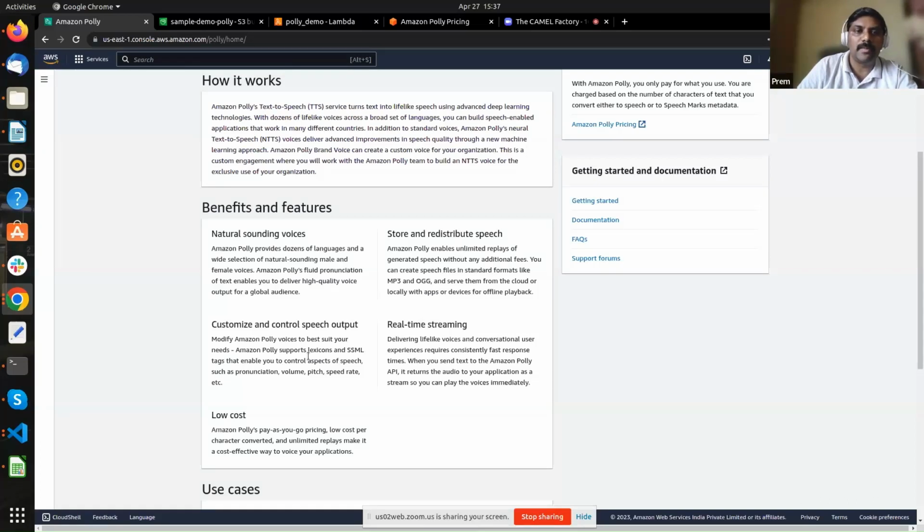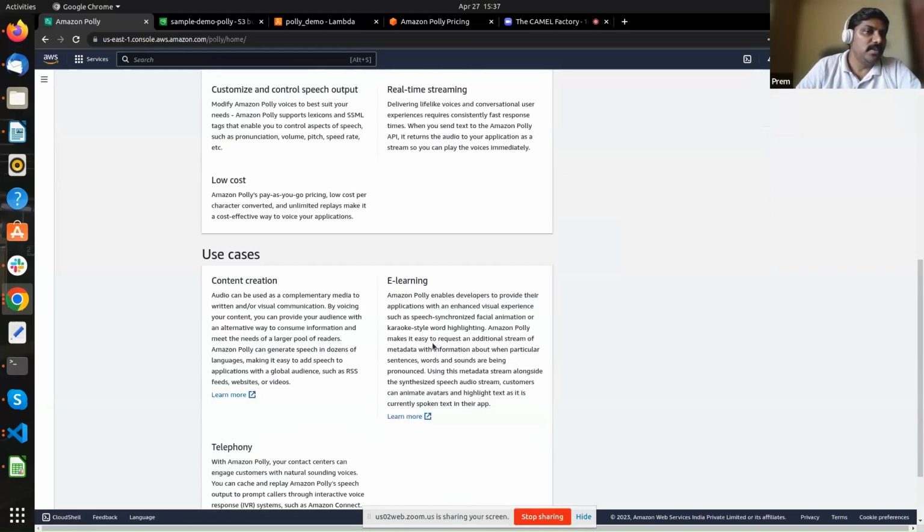Let's say you want to customize it, adding some emotions and adding some breaks, changing the pitch of the voice. All these things can be done, and they claim it is low cost. And real time streaming is also possible. If you have any application where you are streaming some text, and that streamed text should be converted to audio automatically and given, that is also possible.